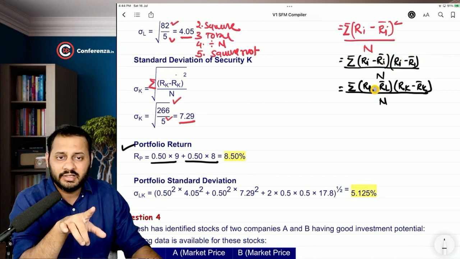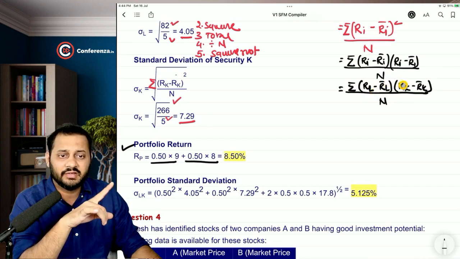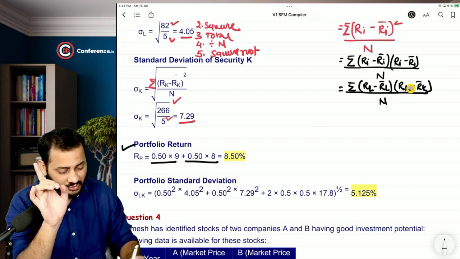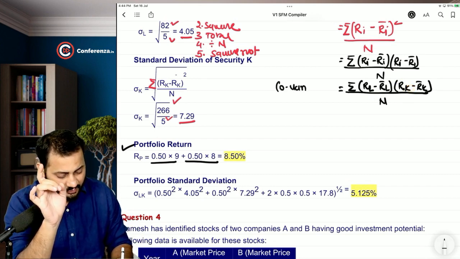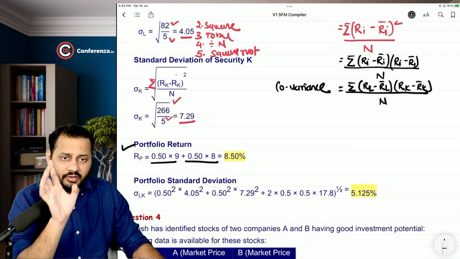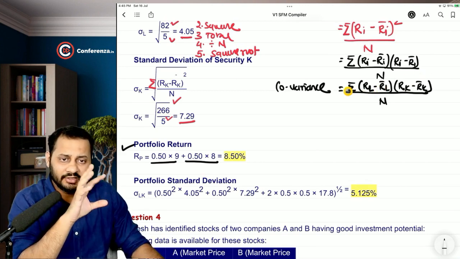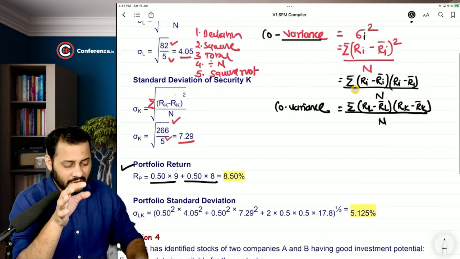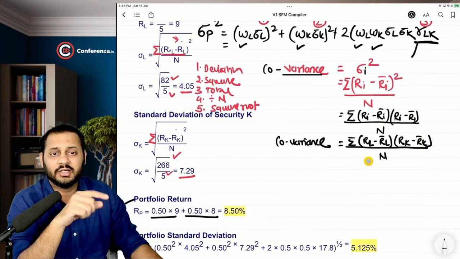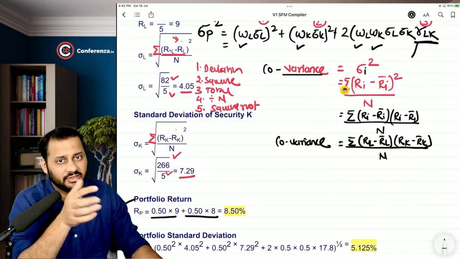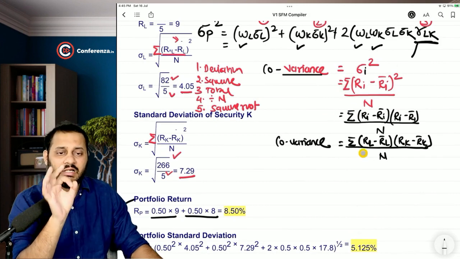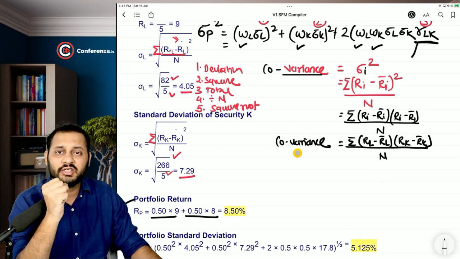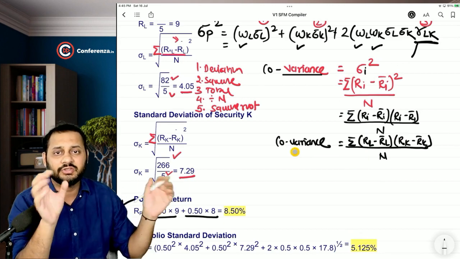But multiplying the deviation of one security with the deviation of another security is called covariance, and this is the formula for covariance. First, have you understood the concept? Do you need to remember anything new to remember this formula? Do you have to mug up anything? No, sir. This particular formula of covariance comes from the basic formula of standard deviation that we have learned. Now, this covariance shows the risk of the two securities together, not individually but together.